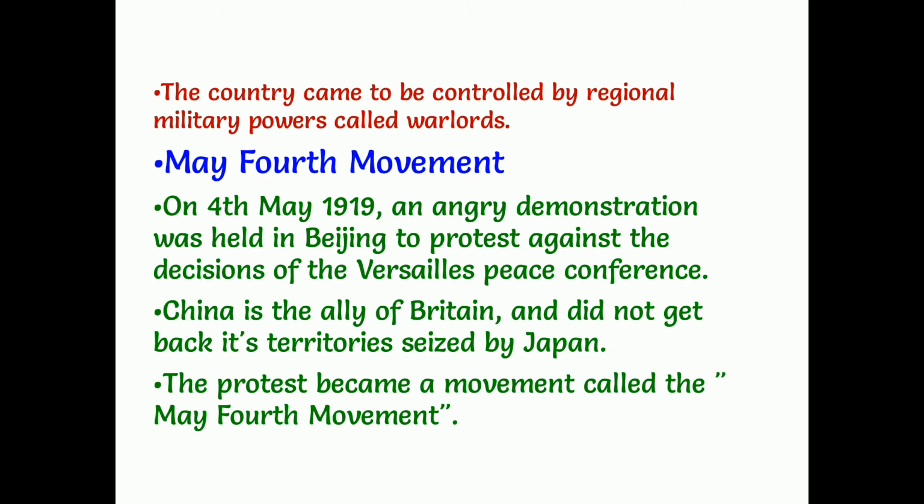Even today in some places in India, some people control a particular area. They may be zamindars or landlords. In China also, there were regional military powers, and those people are called warlords. They used to control their own particular place.